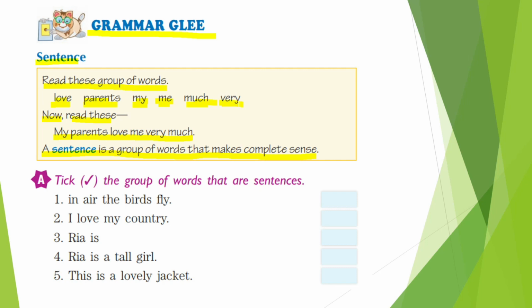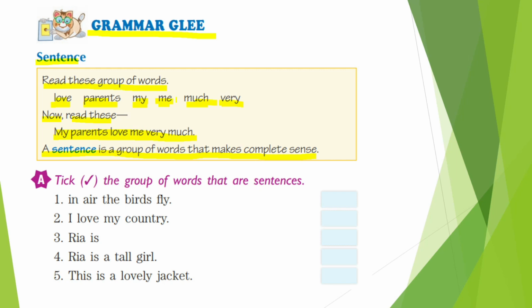If we put them together, the sentence becomes: My parents love me very much. If these words are not put in a correct order, the sentence does not make any sense. So children, always remember that a sentence is a group of words that makes complete sense.